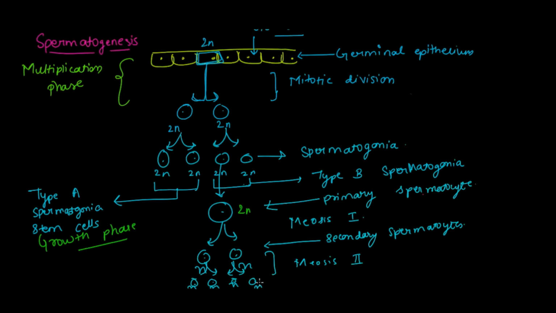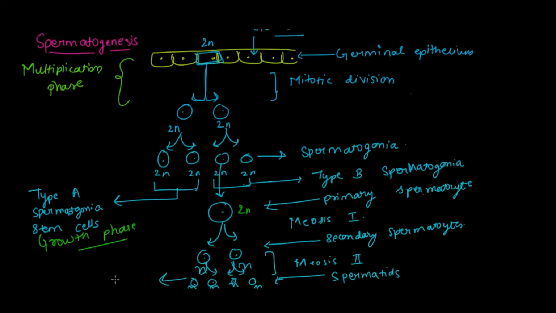Now at this stage they are called as spermatids, and this whole process is known as formation of spermatids. Now these spermatids are going to be converted into the flagellated motile structure, which are known as sperms.